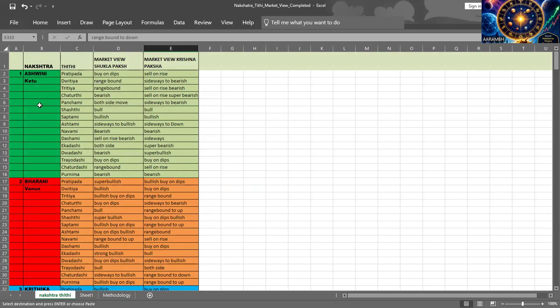From Ashwini to Revati, for all those nakshatras, which tithi is bullish and which is bearish, with 15 tithis, is mentioned here. If it is under Shukla Paksha, what is the action, and if it is in Krishna Paksha, what is the reaction? You need to make a note of all this action and reaction and follow it.